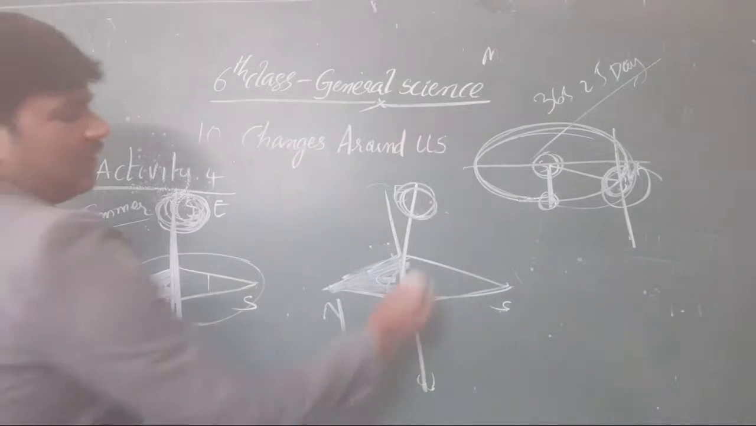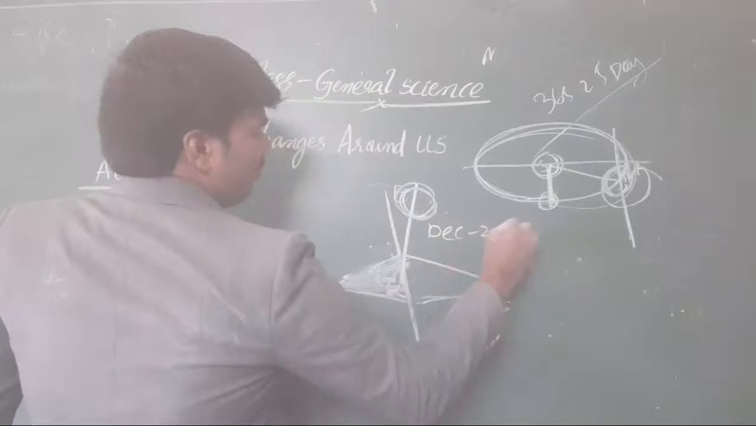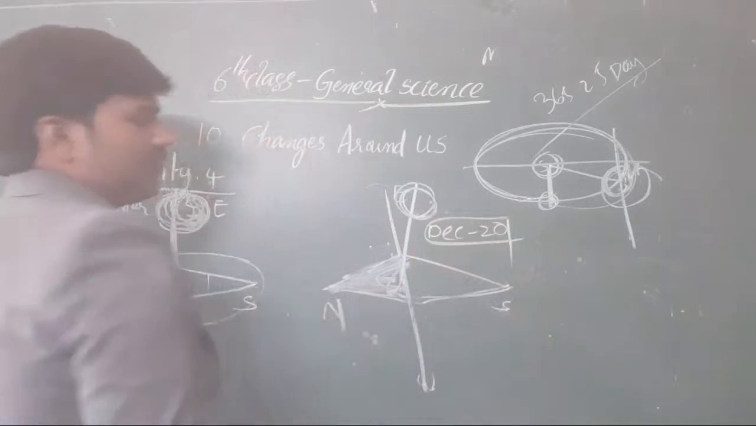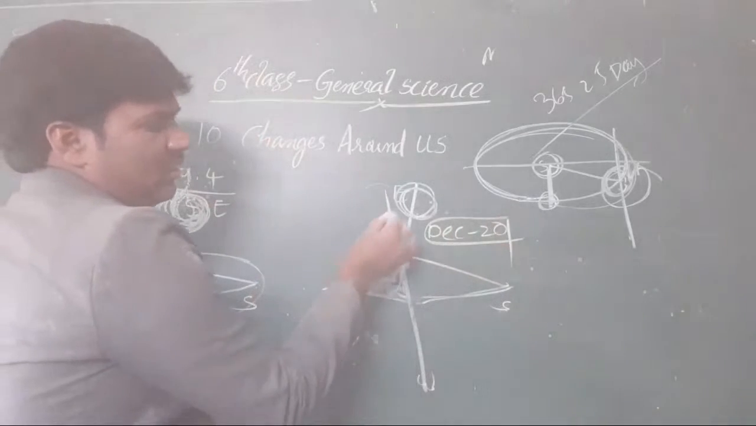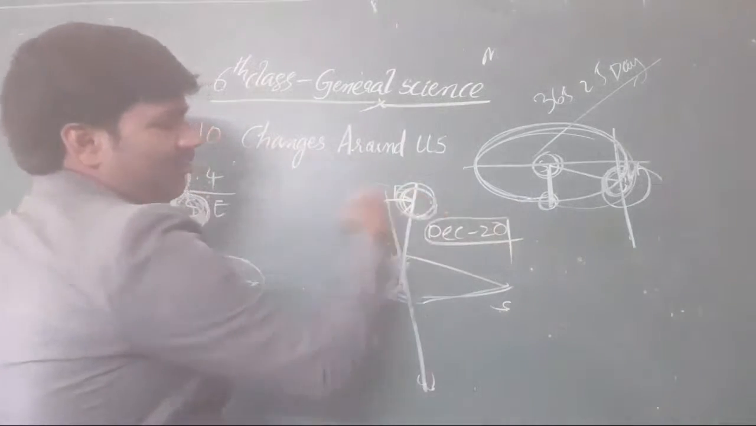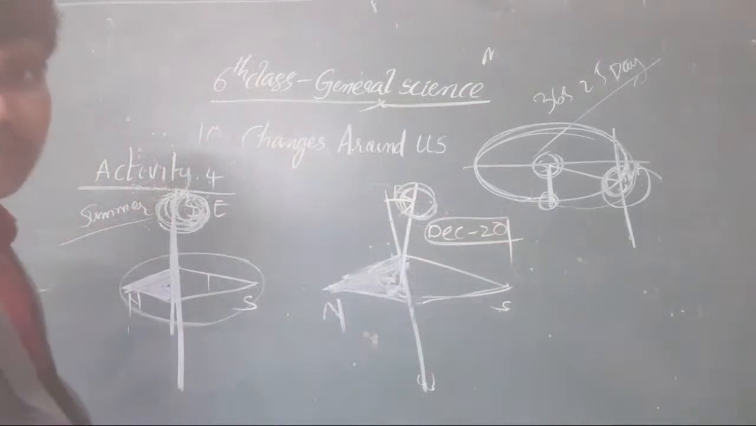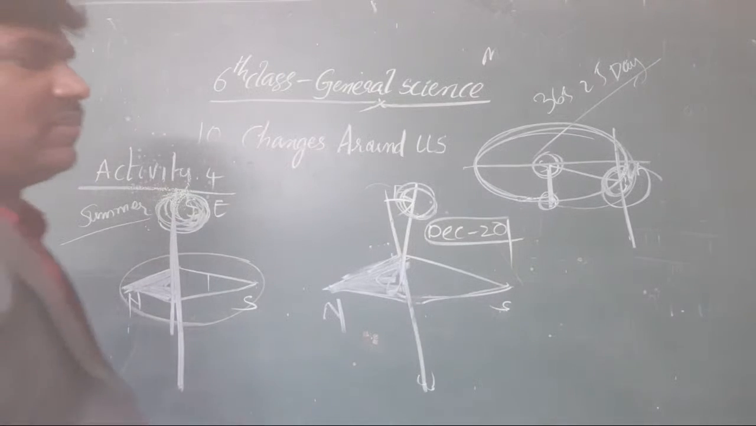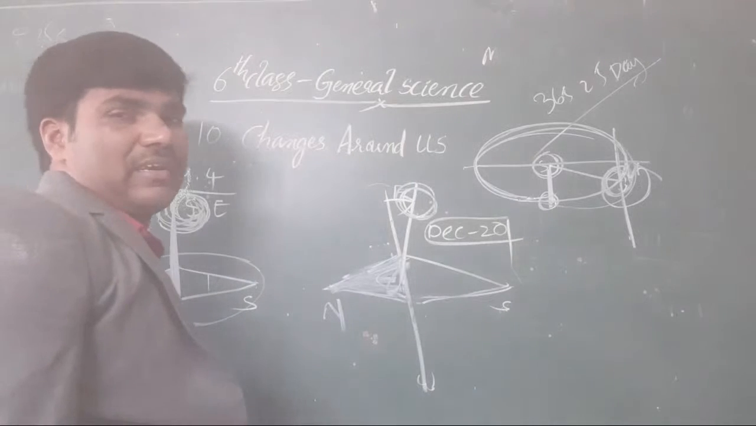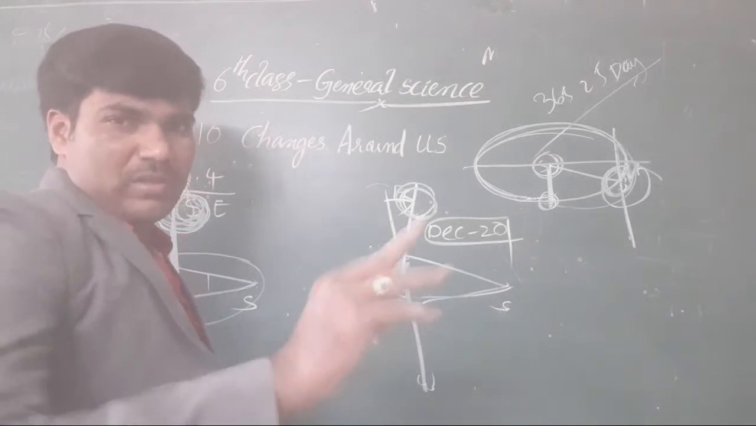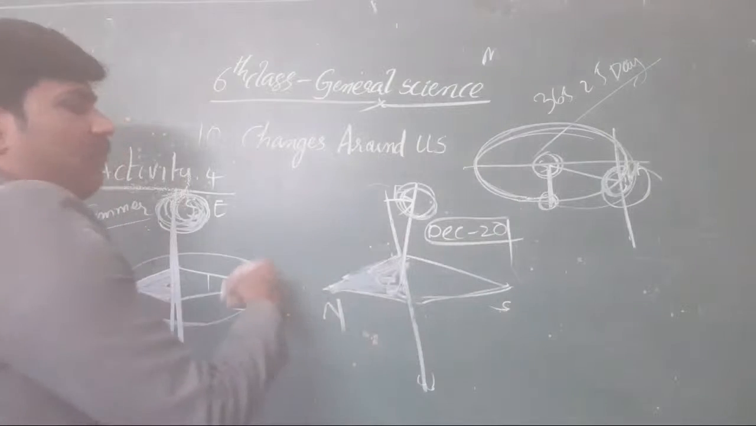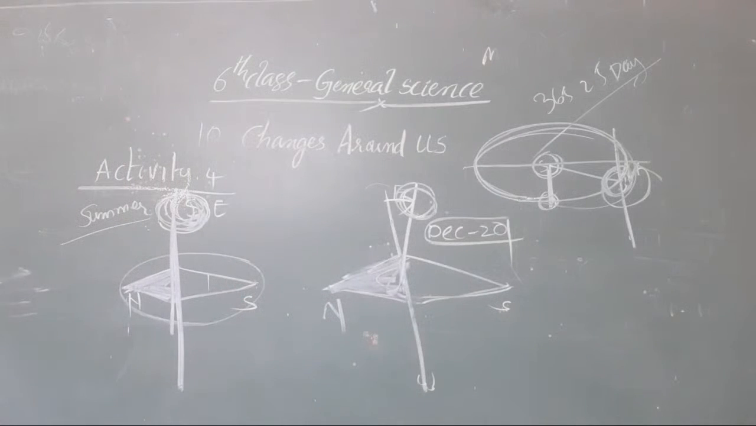At December 20, our earth's position changes slightly towards the southeast side. Our earth's location enters the southeast side relative to the sun, around the sun. And when it comes to May, on the 15th of May, it is exactly bent towards the east.